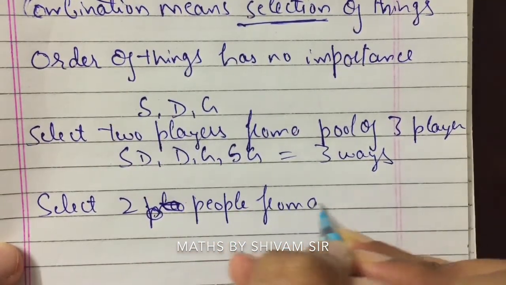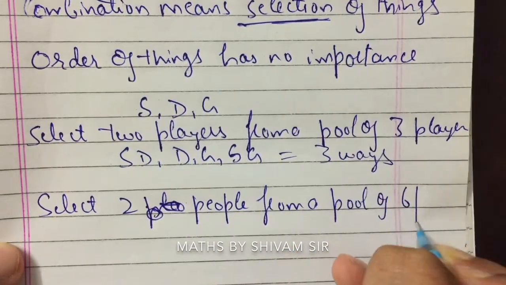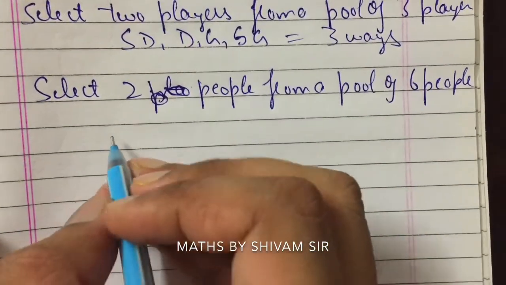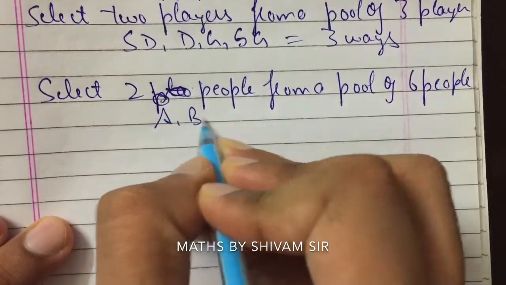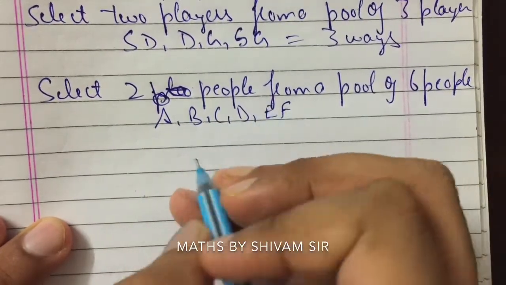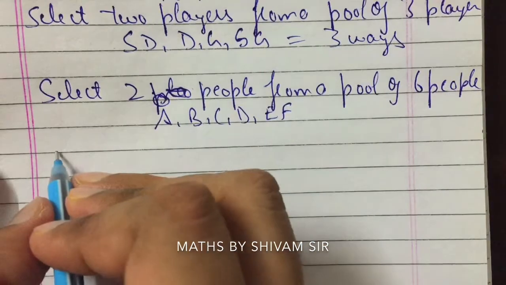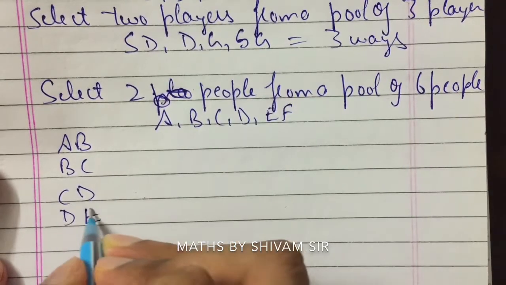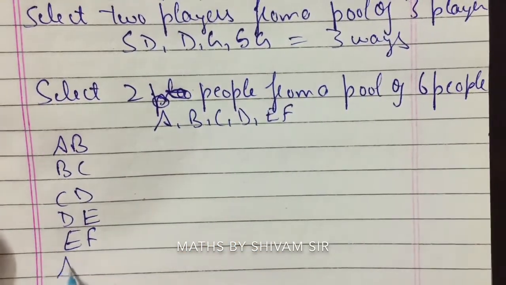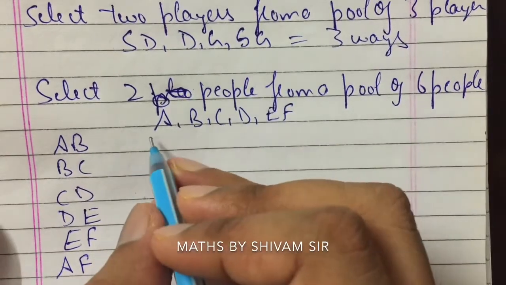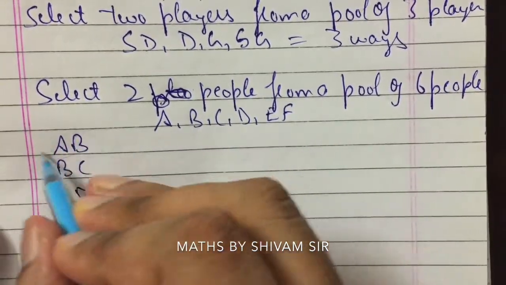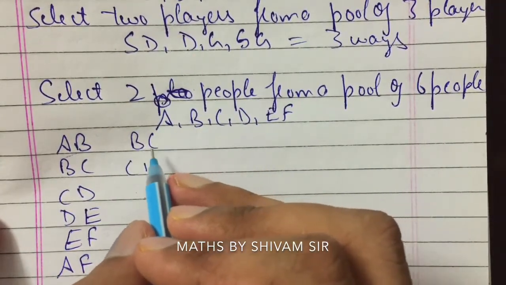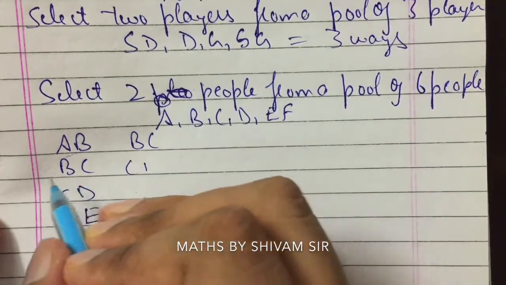If we take another example: select two people from a pool of six people, A, B, C, D, E, F. So we have to select only two. We can take AB, then BC. We cannot take BA because it is already counted.